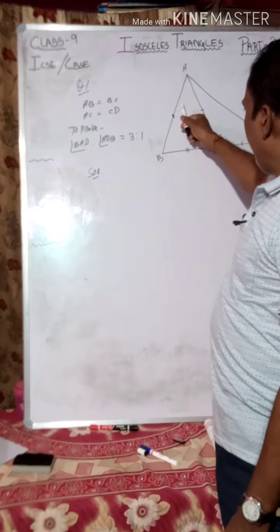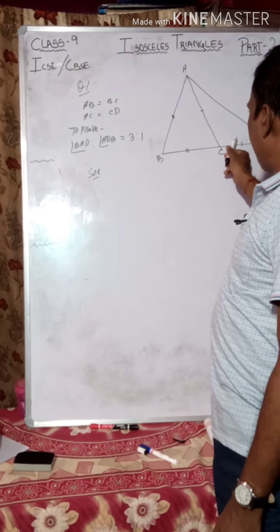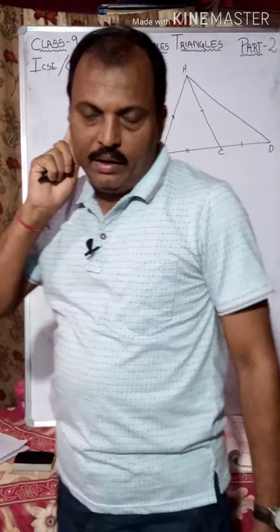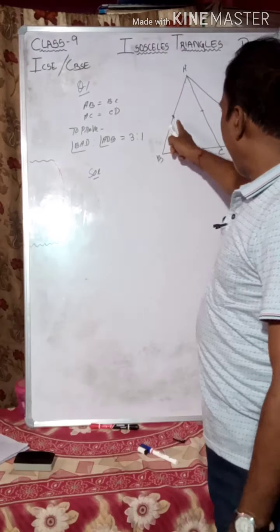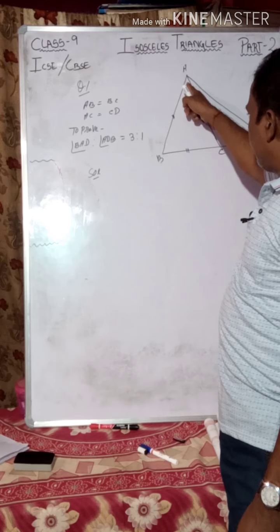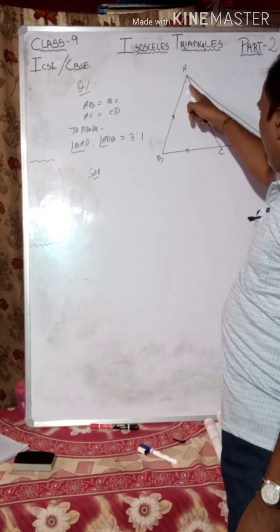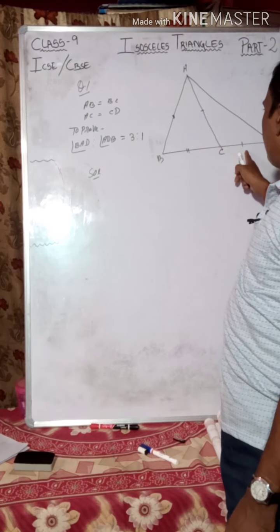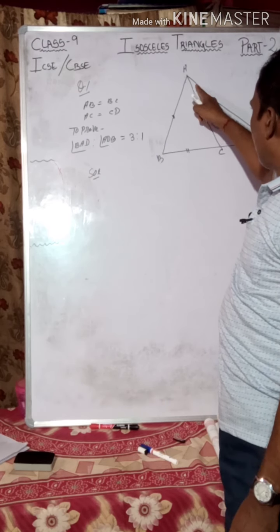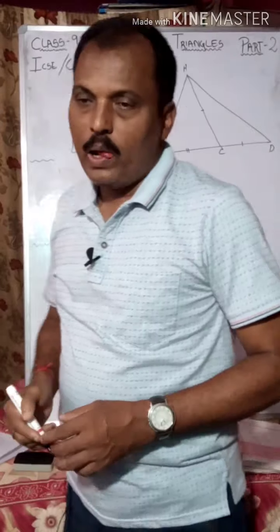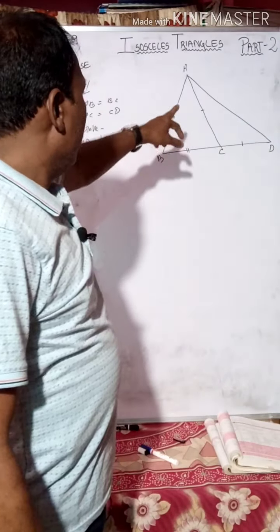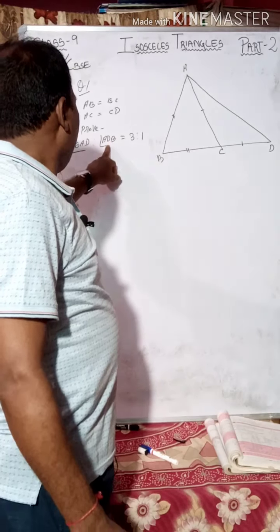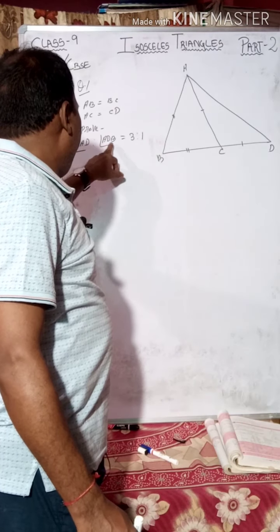Here AB is equal to BC, AC is equal to CD. In triangle ABC, as AB is equal to BC, this angle is equal to this angle. In triangle ACD, as AC is equal to CD, this angle is equal to this angle. Now look, first take angle BAD and angle ADC.